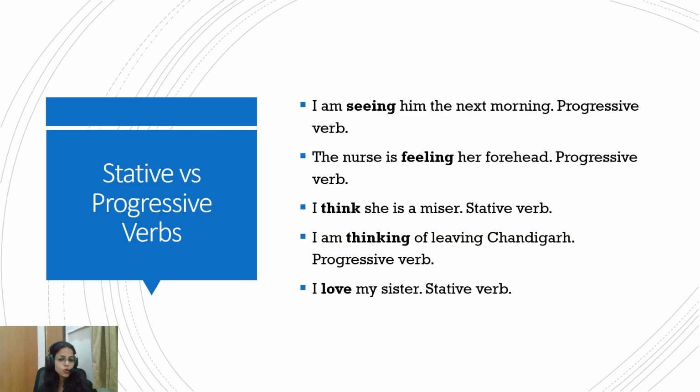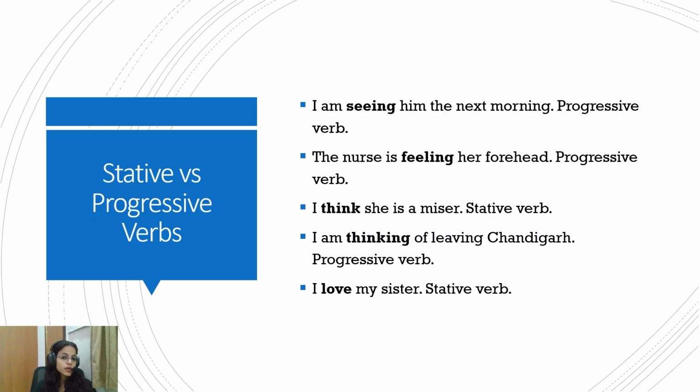Again, I am seeing him next morning. That's again a progressive verb. The nurse is feeling his forehead. Again, a progressive verb. I think she's a miser. It's a stative verb, because here thinking is not an action that is going on. Thinking is a state that I am in. I am thinking of leaving Chandigarh. Again, thinking is a progressive verb.